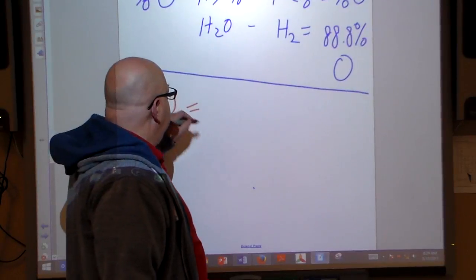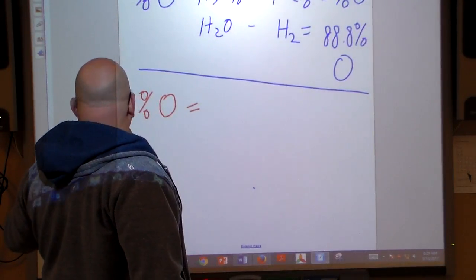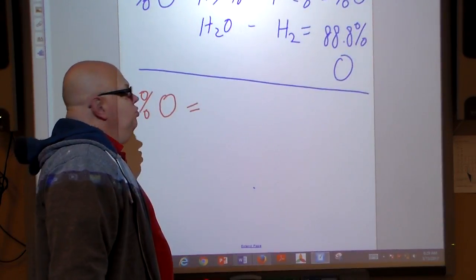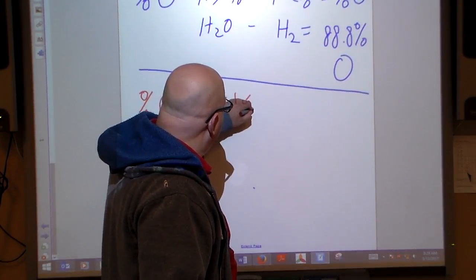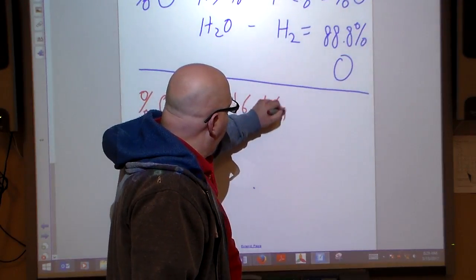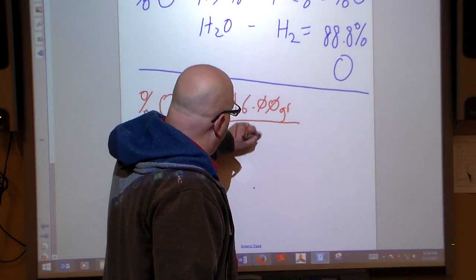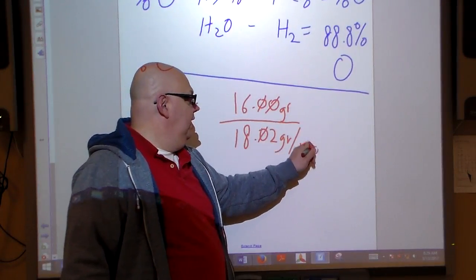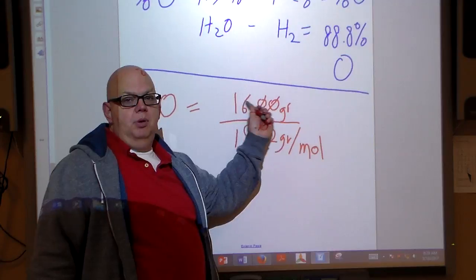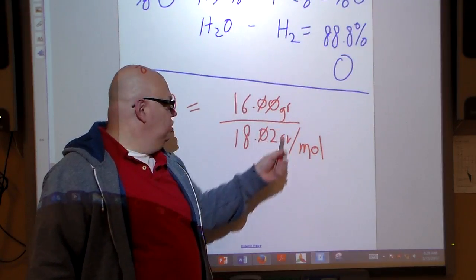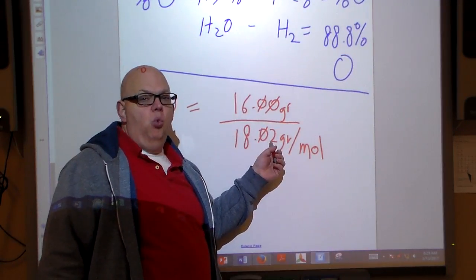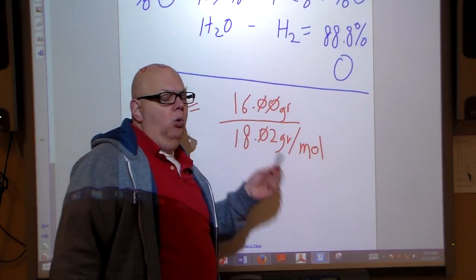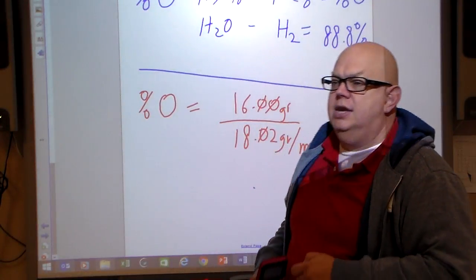So for the oxygen here, well, let's see. What do we know about the oxygen? We know it's in H2O, so that's going to be 16.00 grams over 18.02 grams per mole. Where did I get the numbers? This is from the periodic table for oxygen, and this is how many grams there are in 1 mole of water. So we're taking the part divided by the whole. That's our key thing about percent.